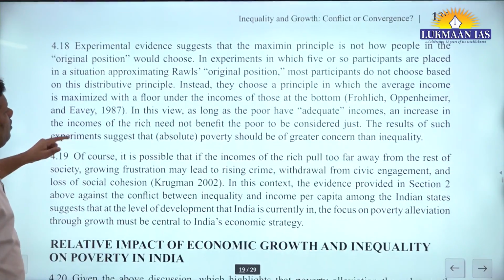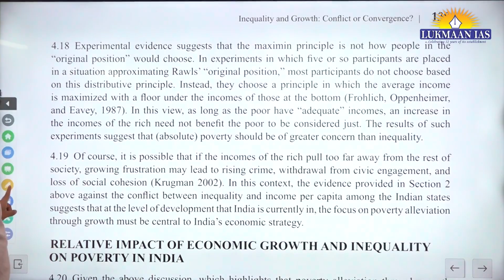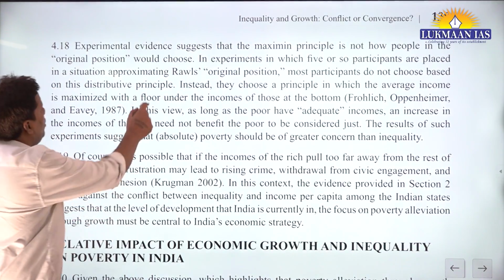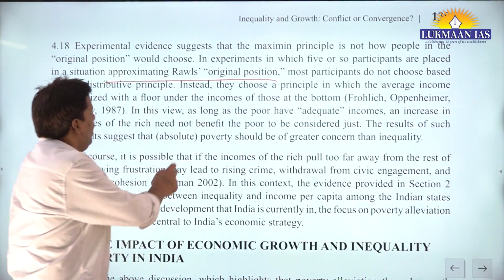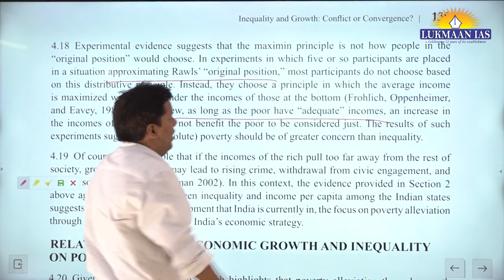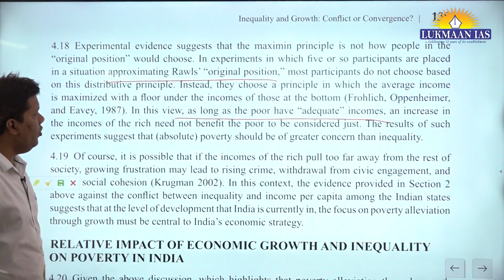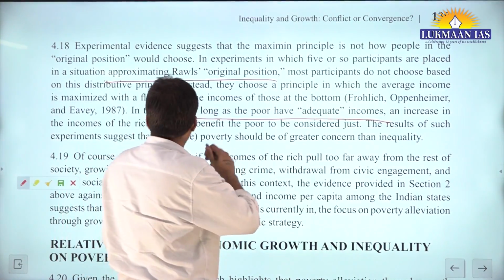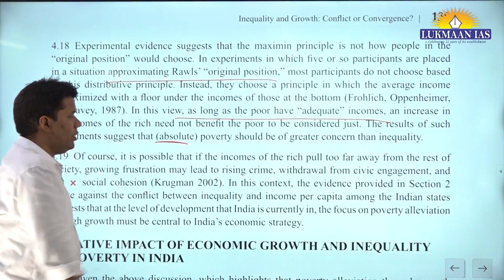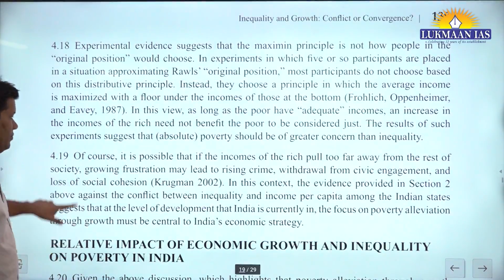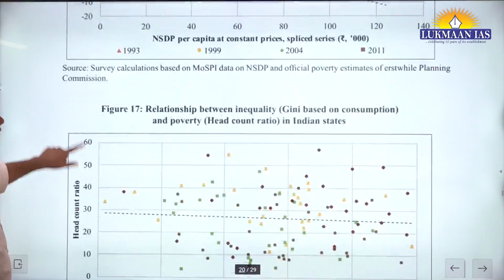Okay, given this, please read Rawls' original position here. Now, as long as the poor have adequate income, an increase in the income of the rich need not benefit the poor to be considered just. The result of such experiments suggests absolute poverty should be of greater concern than inequality. Fine. So I believe we have invested sufficient time on this lecture.